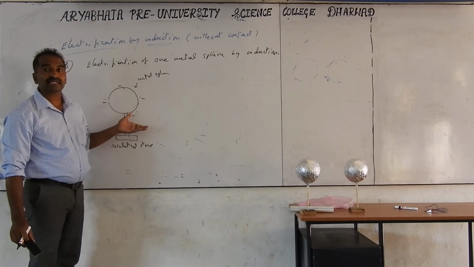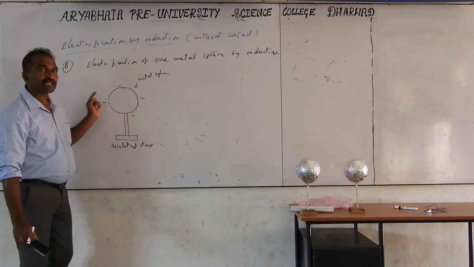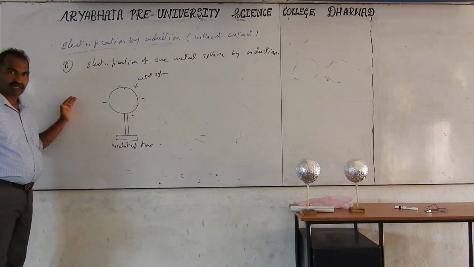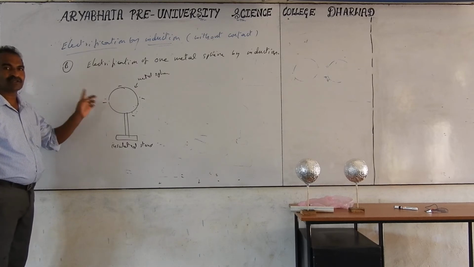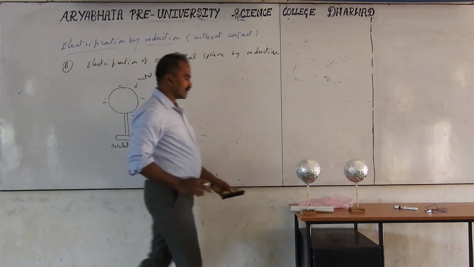You can use unlike charges. If I want positive charges, what do you do? You take the plastic and fur, cat fur or rabbit fur. You can take plastic, rub it. You will get the positive charge on the fur, negative charge on this. The inducing charge is negative, producing unlike charges nearby, and like charges far away.